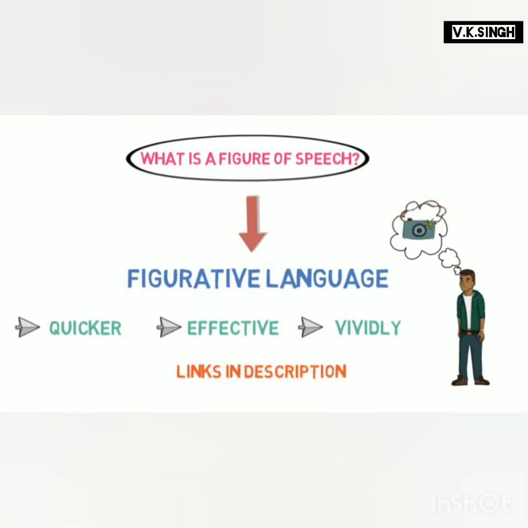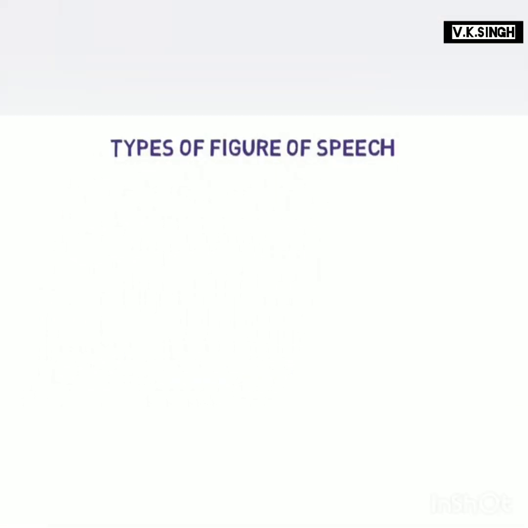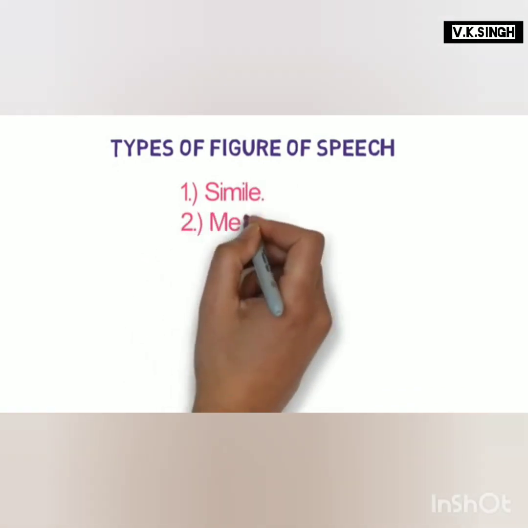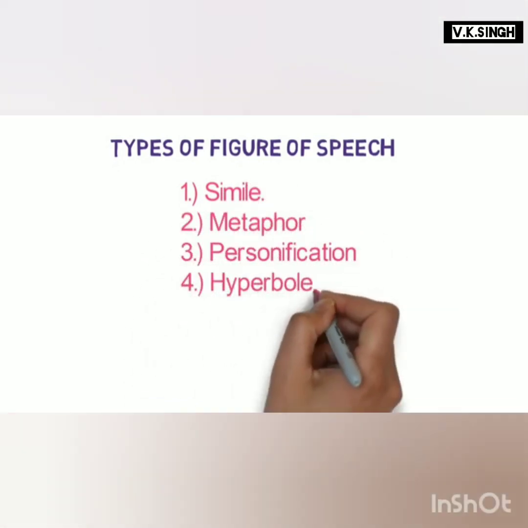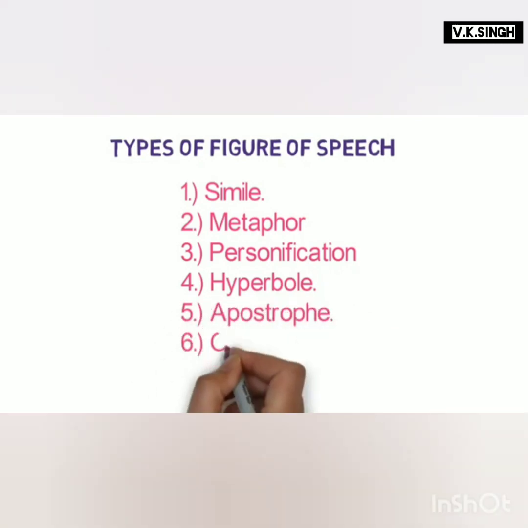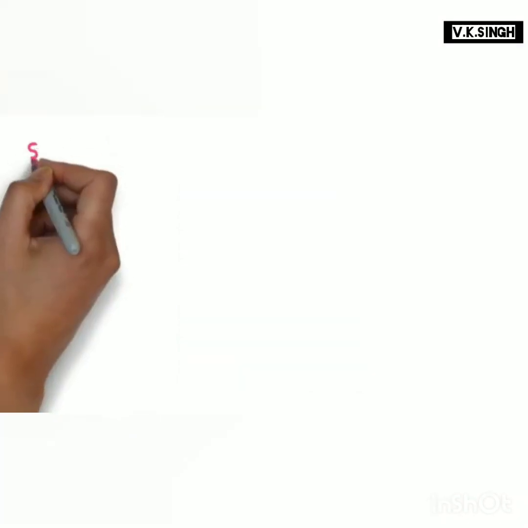In English, there are many figures of speech, out of which we are going to learn 7 most commonly used figures of speech. First, simile, second, metaphor, third, personification, fourth, hyperbole, fifth, apostrophe, sixth, oxymoron, and seventh, onomatopoeia. I will give you a trick to remember the names of these 7 figures of speech at the end of this video. So let's get started with the most common one, simile.